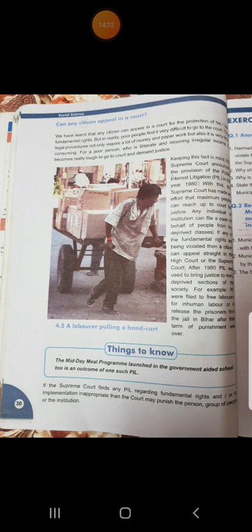So students, here we have completed chapter number 4. For homework, you have to write the answers in your workbook.